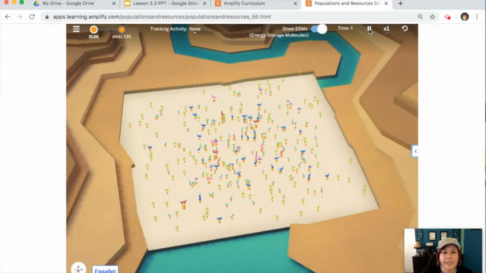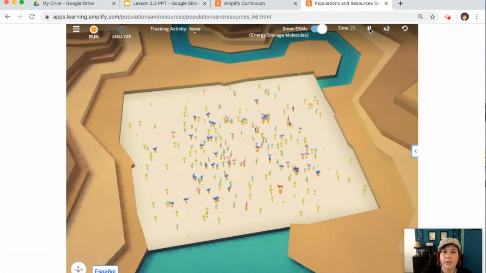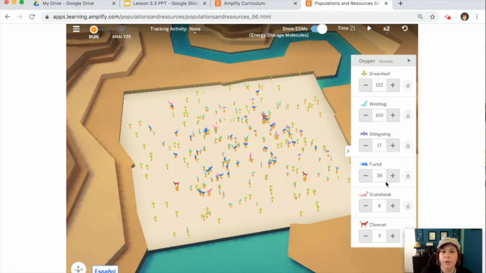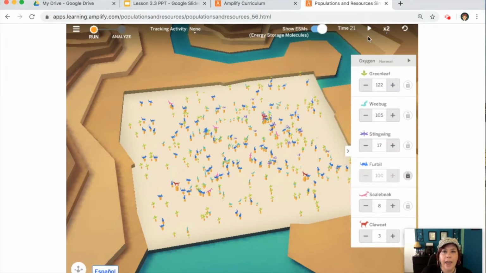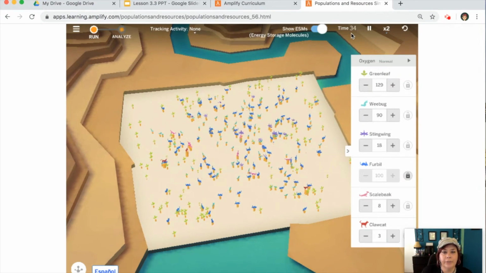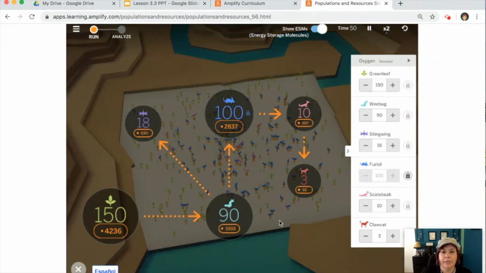So I've reset the simulator. We're gonna let it run for 20 units of time. Go ahead and pause it. Now this time we're going to increase our furbills. So I'm gonna increase them all the way to the max. I'm gonna lock it, and then I'm gonna let it run till the 200 units of time here, and then we'll see what happens. So we started with 3 claw cats. Let's see where we end up with.